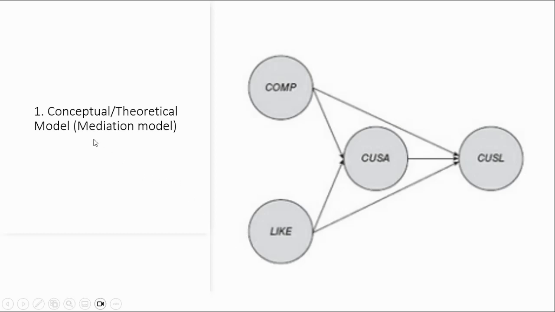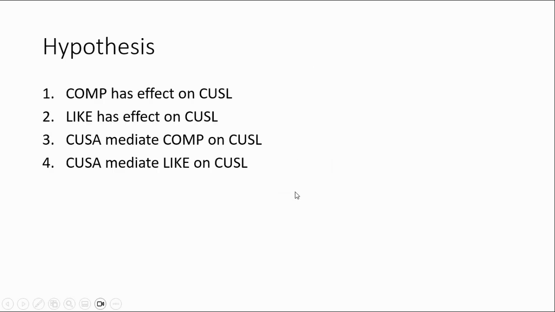First, we make the conceptual theoretical model like this one. These are the independent variables, competence and likability, and the target is customer loyalty. Customer satisfaction becomes a mediation variable. The first hypothesis is competence has an effect on customer loyalty.